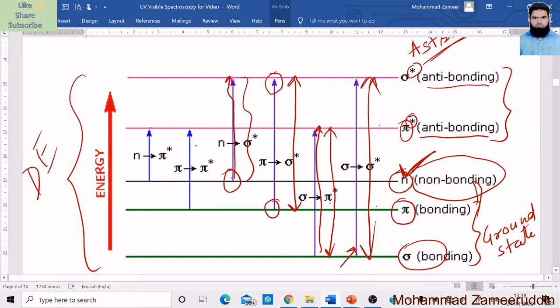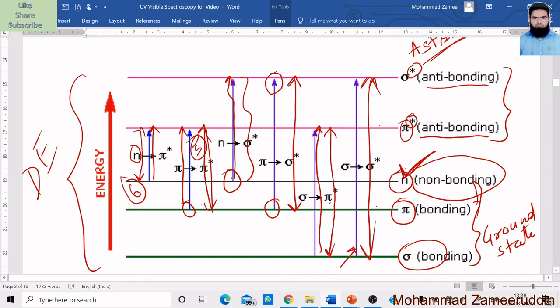The fifth transition is where the pi electrons shift from their ground state to the anti-bonding pi orbital, the pi asterisk orbital. This much energy will be required for this transition, so somewhat less energy is required. The last, sixth transition is where the non-bonding electrons shift to the pi asterisk orbital. Only this amount of energy is required for this transition.